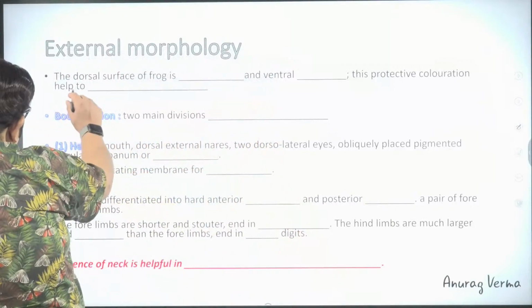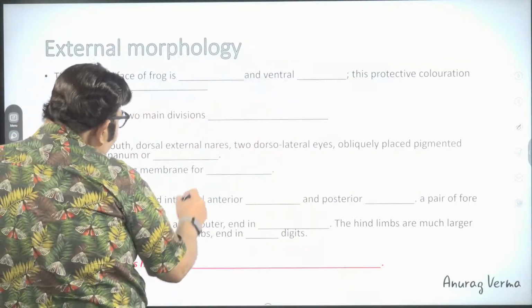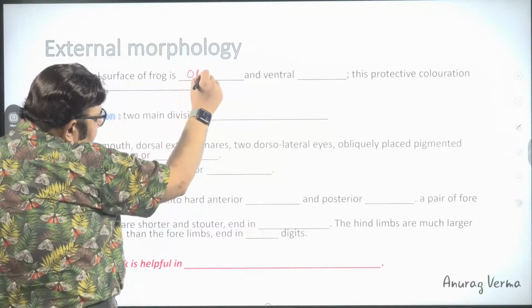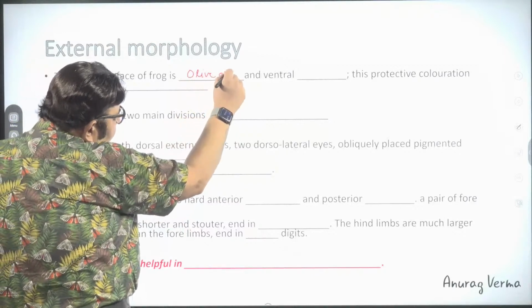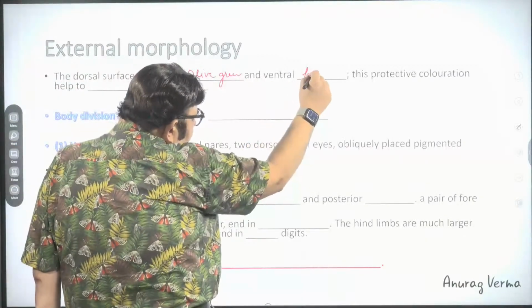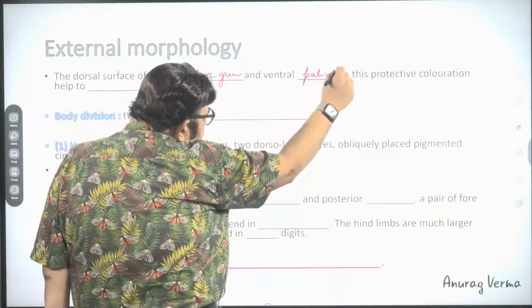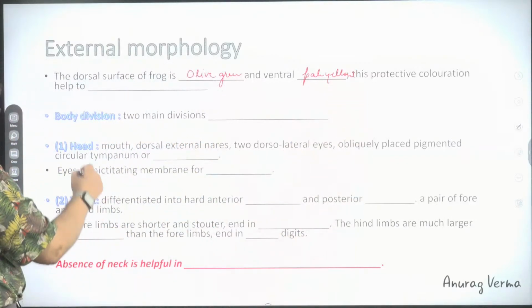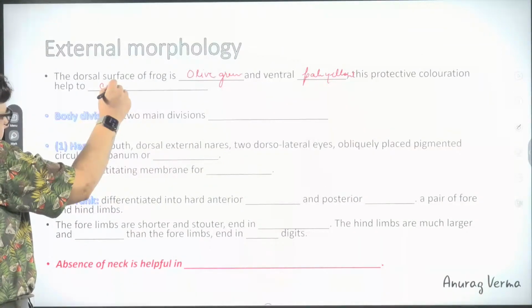The dorsal surface of the frog, which color is it? It is olive green in color. And the ventral is pale yellow, light yellow in color. This protective coloration helps to camouflage.